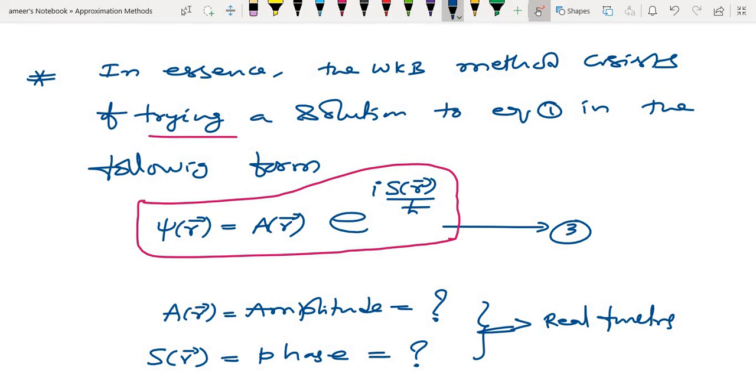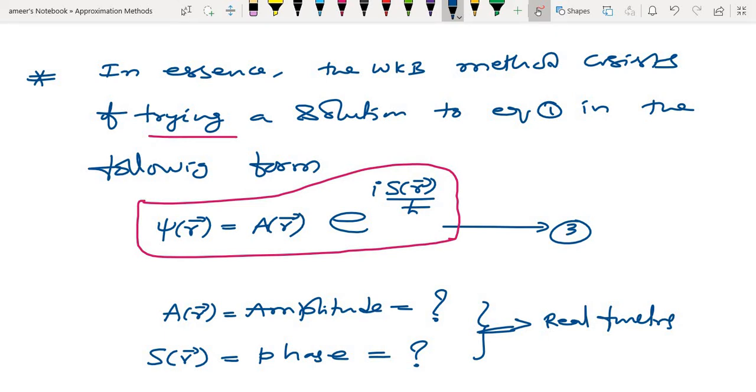These are the conditions we are assuming in the WKB method. At the classical turning points the potential varies slowly, in a straight-line manner, and the slope of the straight line will be equal to the potential at the turning point. We will apply this condition somewhere later. Now what do you do?